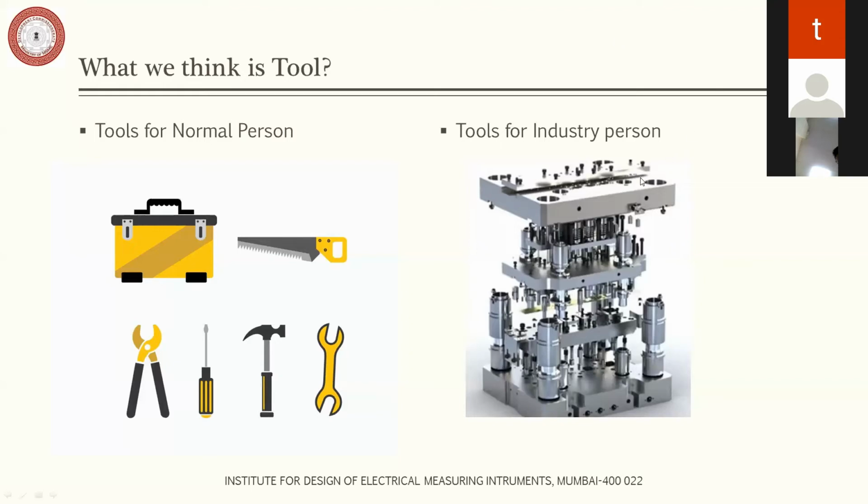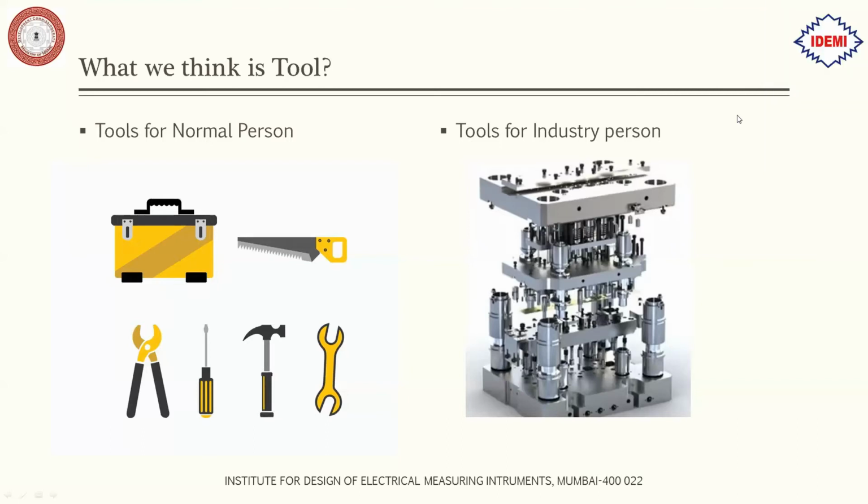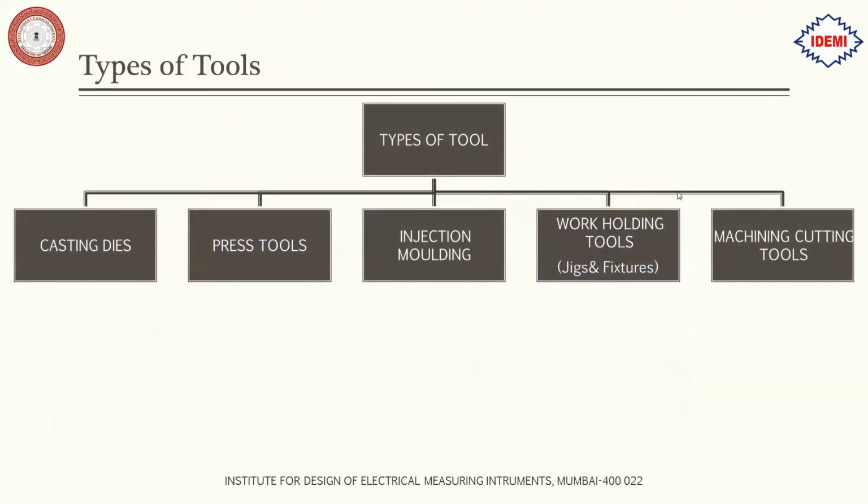Then next we will see what are the different types of tool. Different types of tool include casting dies, press tools, injection molding, work holding tools, and machining cutting tools. These are the major types in which the tools are broadly classified.